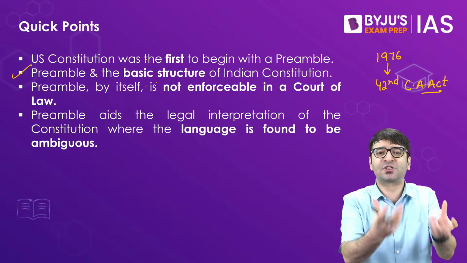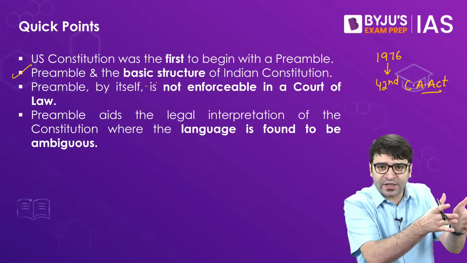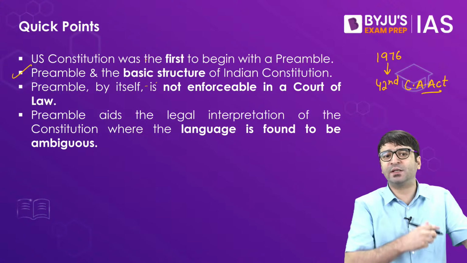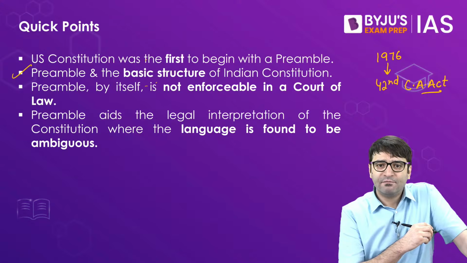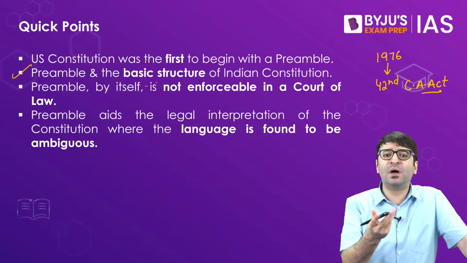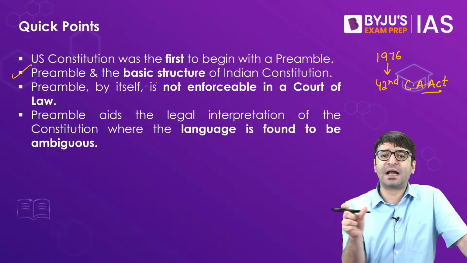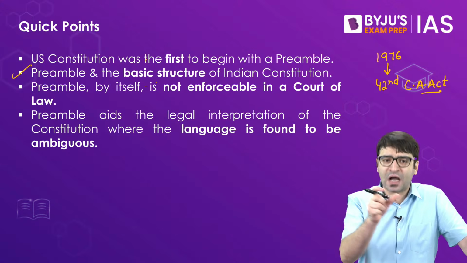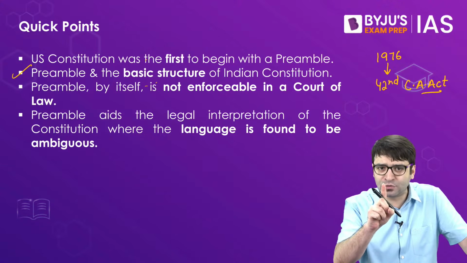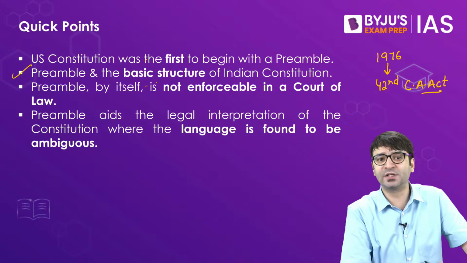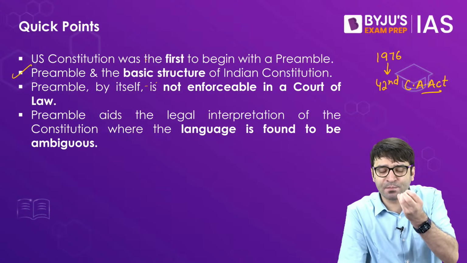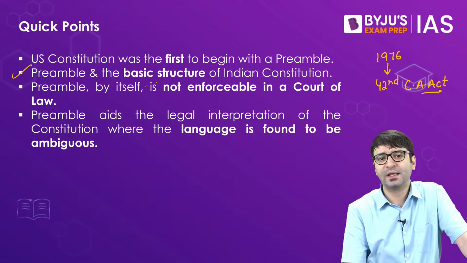And one such basic structure is the nature and the objectives mentioned in the preamble. Which means you cannot replace the word secular with a theocratic state, a Hindu Rashtra, or an Islamic state. You can't do that because the preambular objectives, the nature, are part of the basic structure of the Constitution.